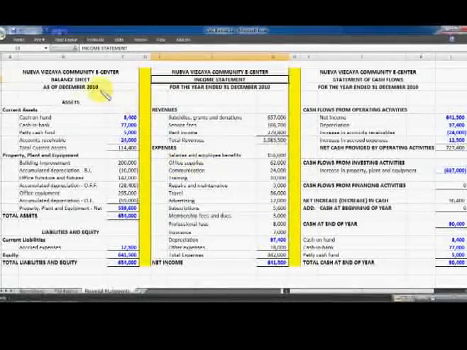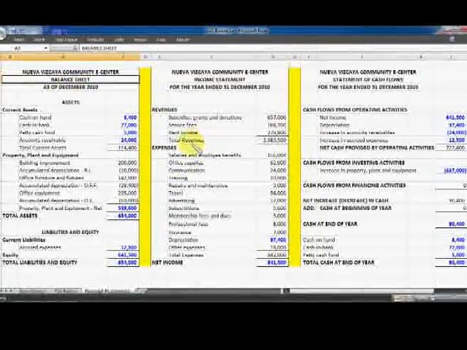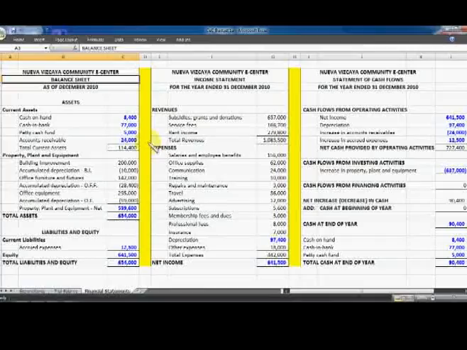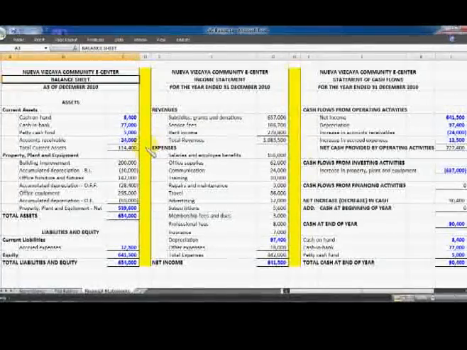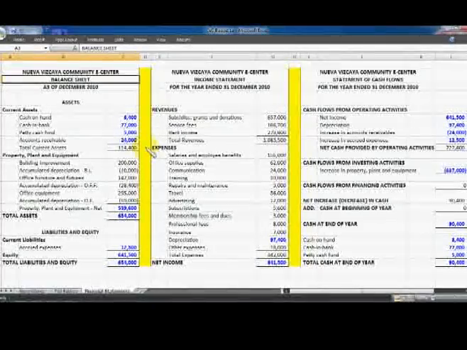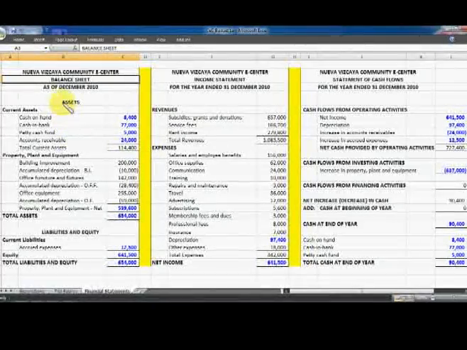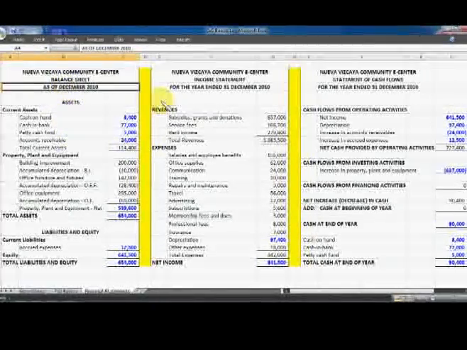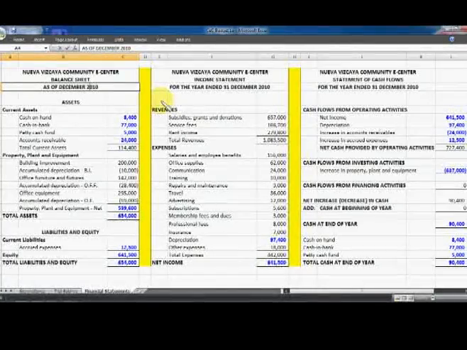Now, the balance sheet is a financial statement, or a financial report of the financial condition of the CEC as of the given date. In this case, as of December 31, 2010.